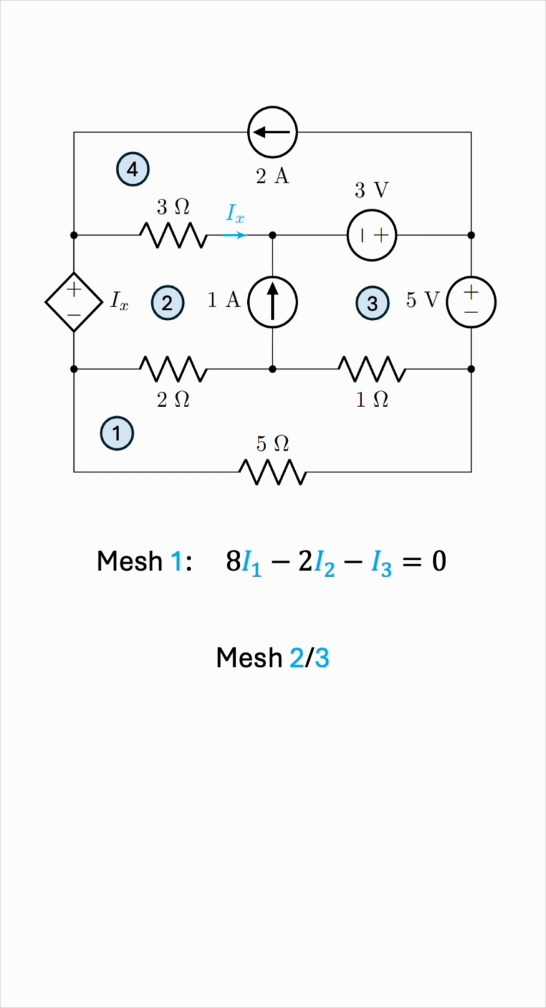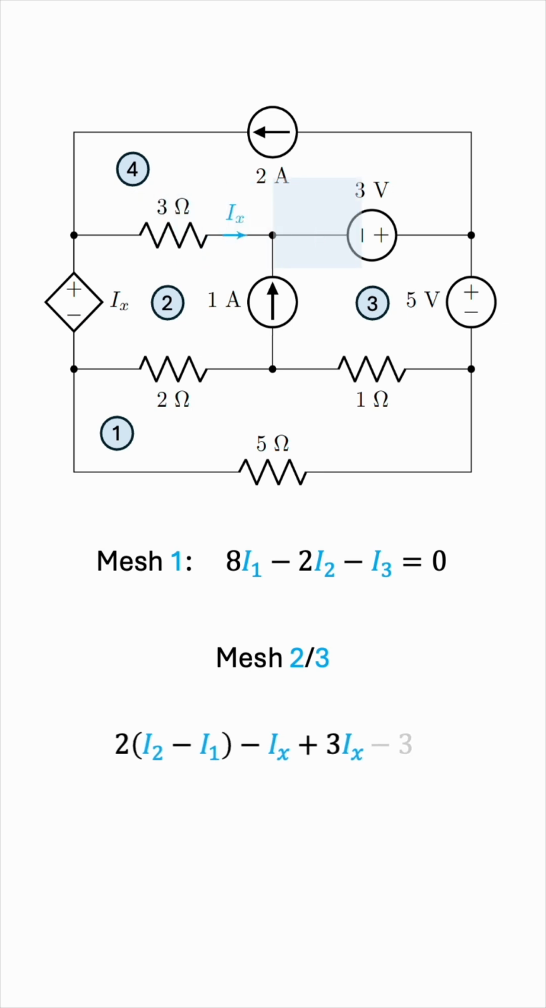Let's go in the clockwise direction for this big mesh, 2/3. We'll start with the 2 ohm resistor. This will be 2 times I2 minus I1. Remember, your mesh minus other common meshes. We keep going. We have negative Ix because we're entering the negative terminal as we go clockwise. And then we have 3 times Ix. Let's call the current Ix for now because it's labeled on the circuit.